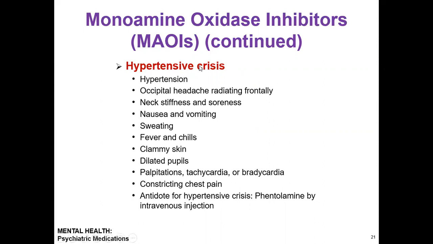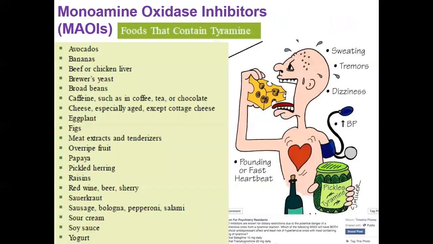So MAO inhibitors interact with many other medications, right? We already discussed over-the-counter cold medication, which can result in severe hypertension. And do not eat food which is rich in tyramine, as this can cause hypertensive crisis. What are they?